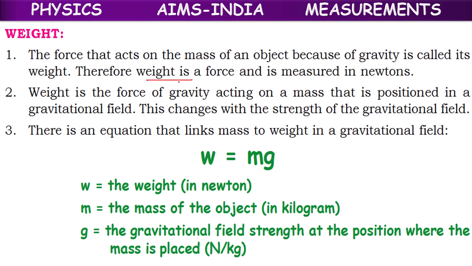Okay, children. So weight is a force. Here weight is because of gravitational force. So we can consider weight as a force which is measured in newtons. Mass is measured in kilograms.